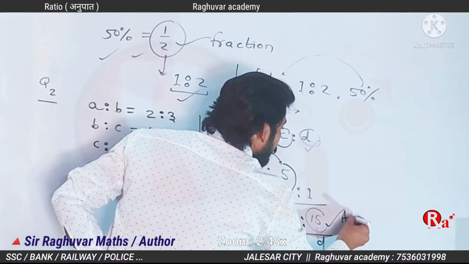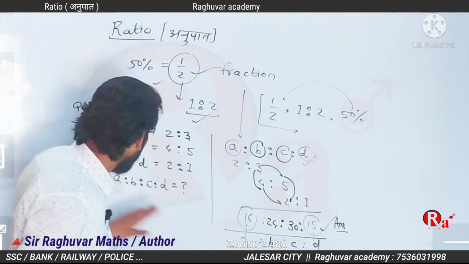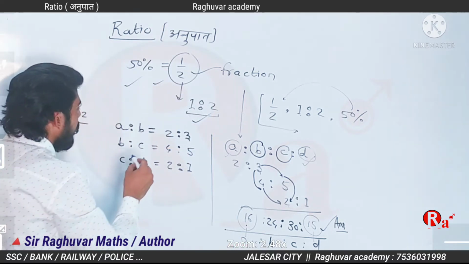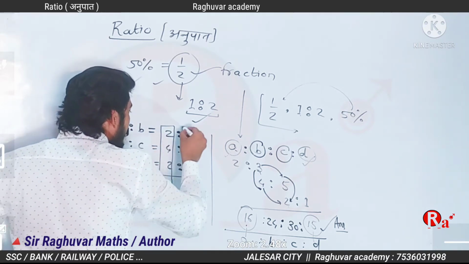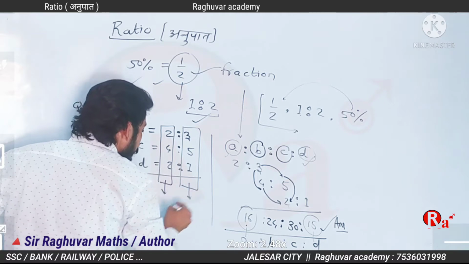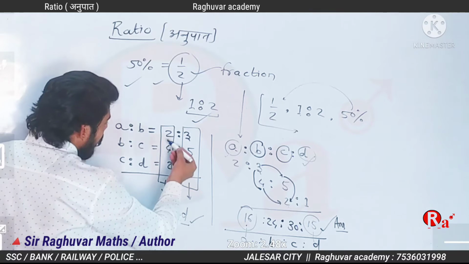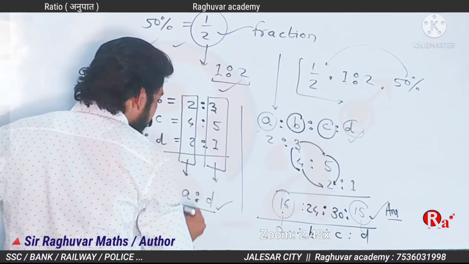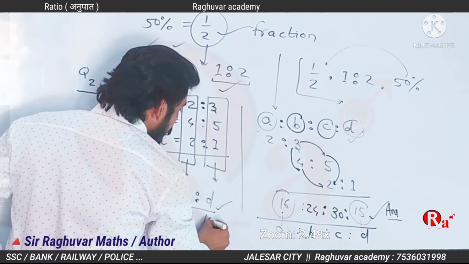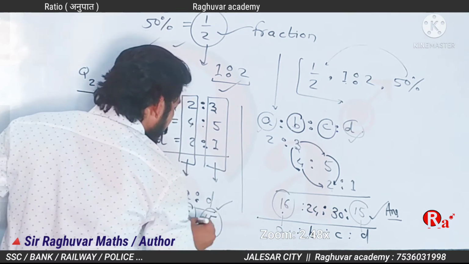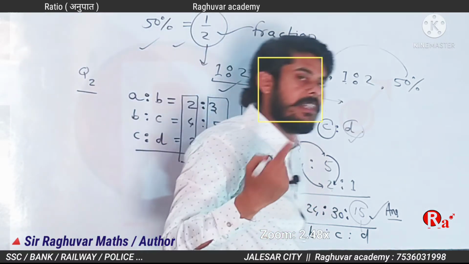If you find A ratio D directly, multiply by this and multiply by this. 2 times 4 times 2 is 16, and 3 times 5 times 1 is 15. A ratio D is definitely 16 ratio 15. You know directly for this.